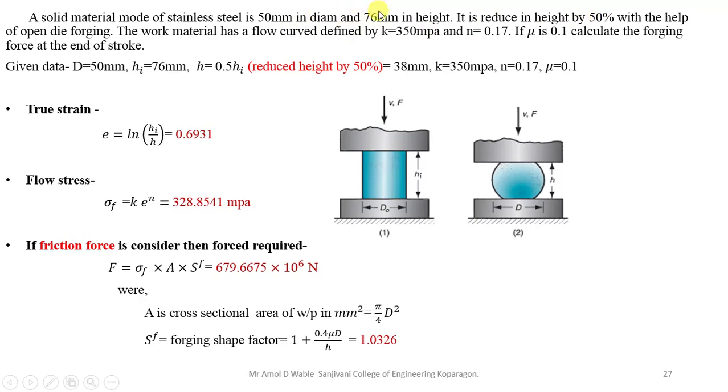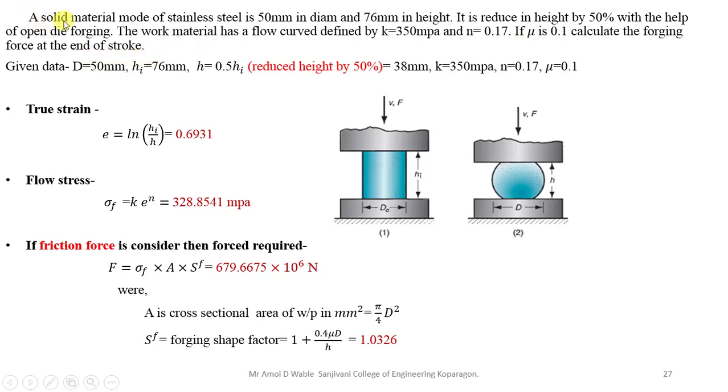So whatever the 76 is, that value is reduced by 50% in the second stage. The work material has a flow curve defined by K equal to 350 megapascal, that is Newton per mm square, and n equal to 0.17. If mu is 0.1, calculate the forging force at the end of stroke.